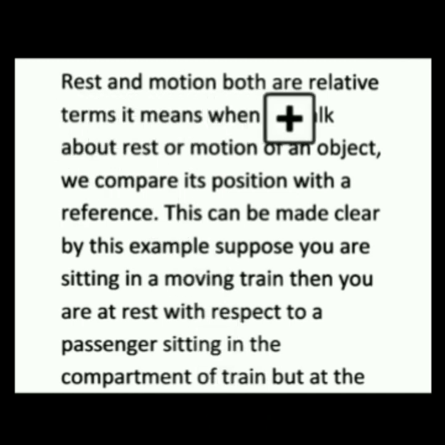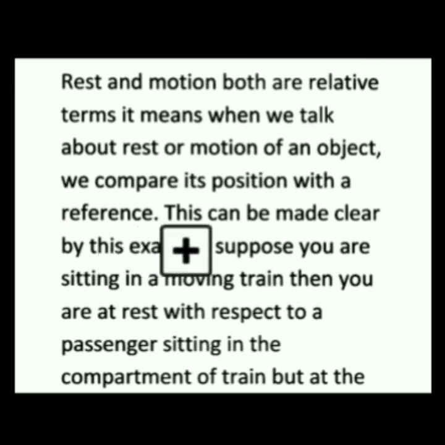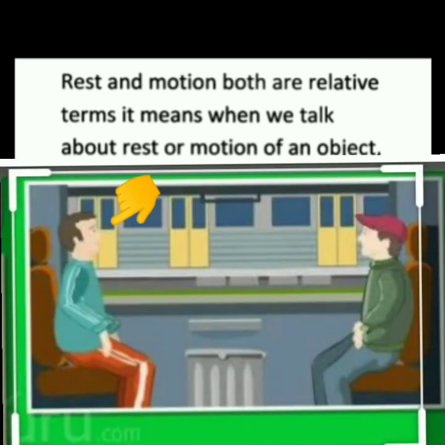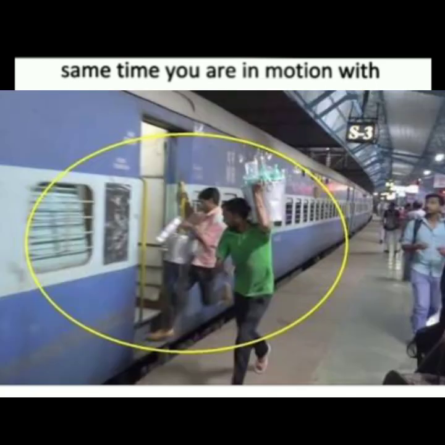Rest and motion both are relative terms. It means when we talk about rest or motion of an object, we compare its position with a reference. See, what is reference? This can be made clear by this example. Suppose you are sitting in a moving train, then you are at rest with respect to a passenger sitting in the compartment of the train, but at the same time you are in motion with respect to any person standing outside.